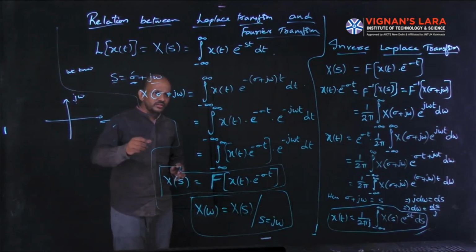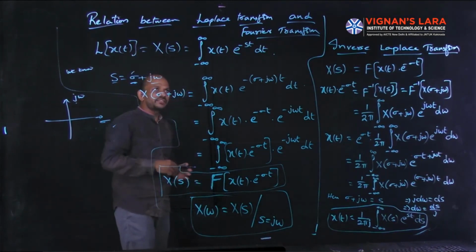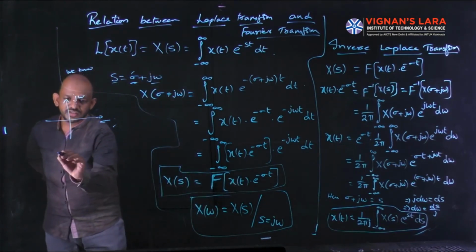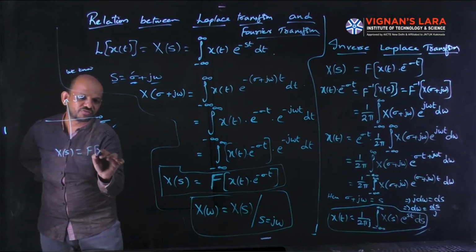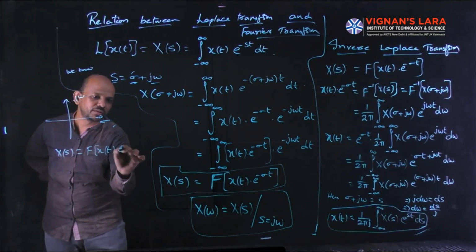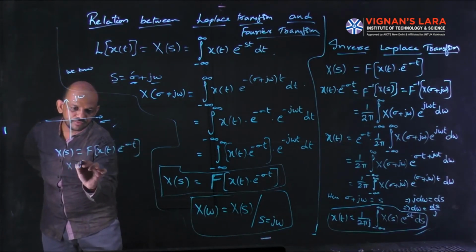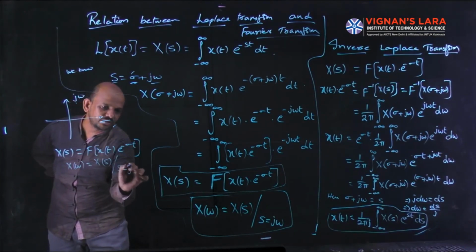Now, to conclude, the relation between Laplace transform and Fourier transform is that x of s is equal to the Fourier transform of x of t into e power minus sigma t. That is nothing but x of omega equal to x of s at s equal to j omega.